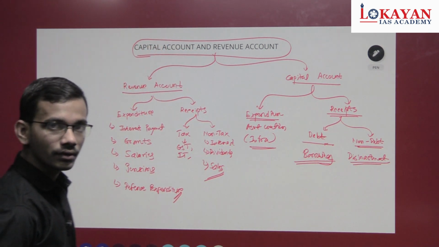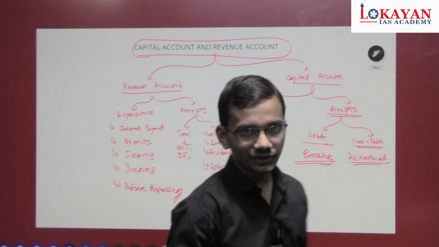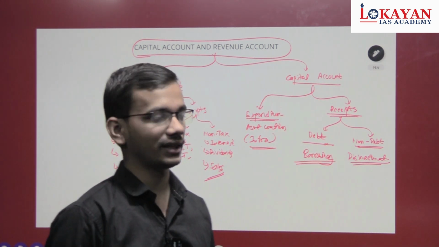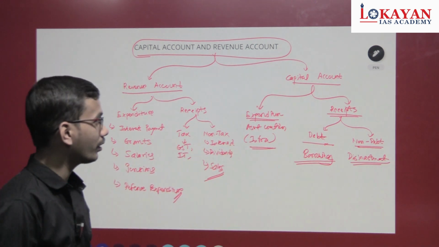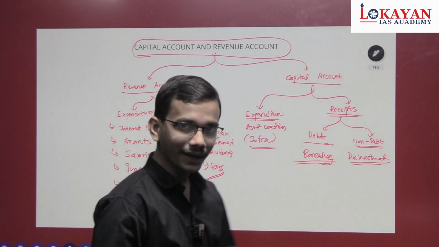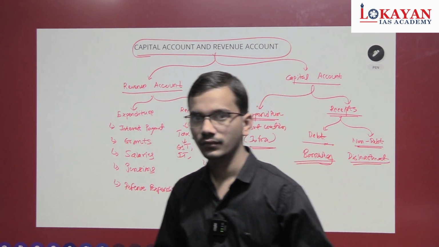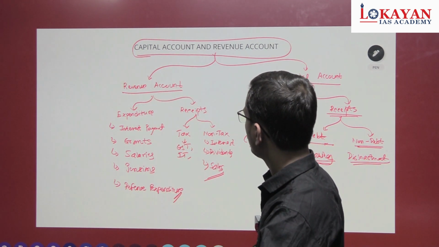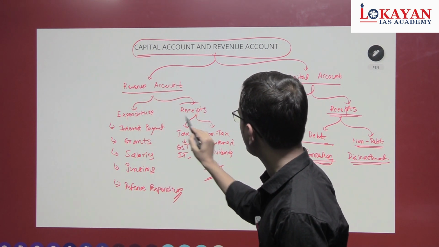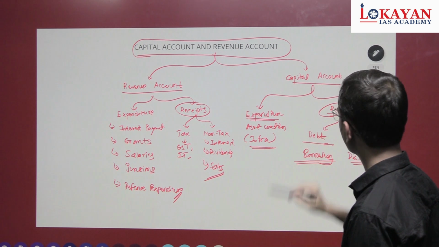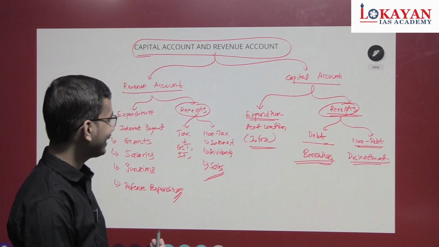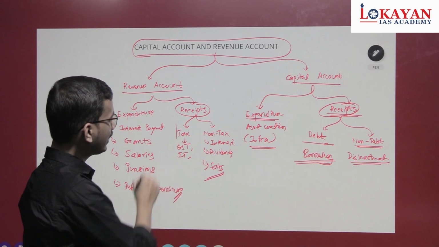Okay, so that's brief about capital account and revenue account. What I told, whenever there will be reduction in asset or increase in liability, that is capital transaction in a receipt. Okay, in revenue expenditure, no assets are created. See, this revenue receipts and capital receipts. So in revenue receipts, we are earning income through taxes.